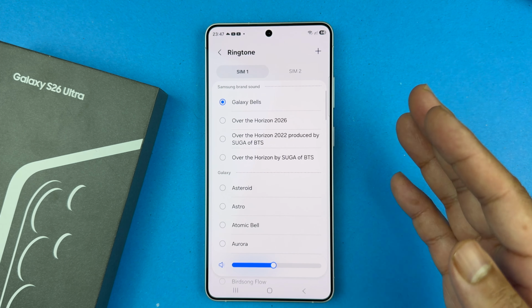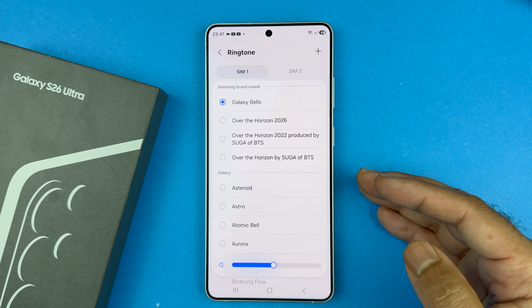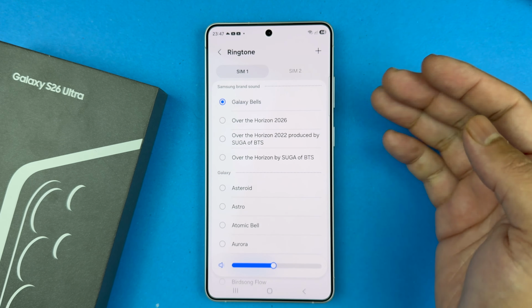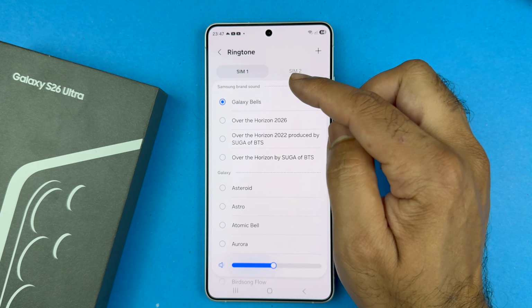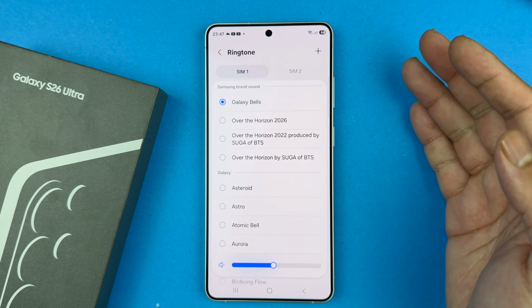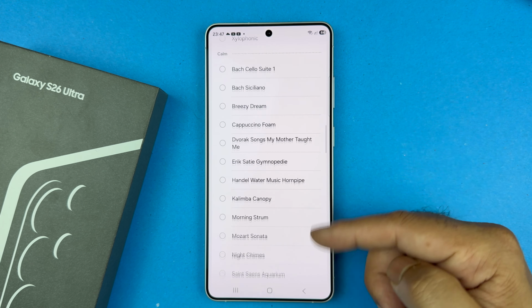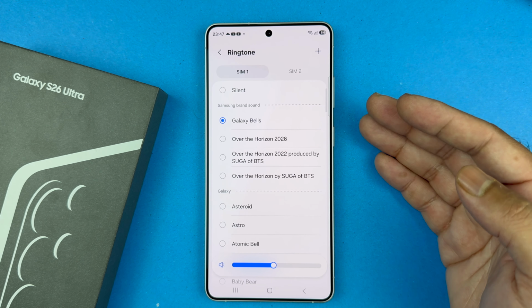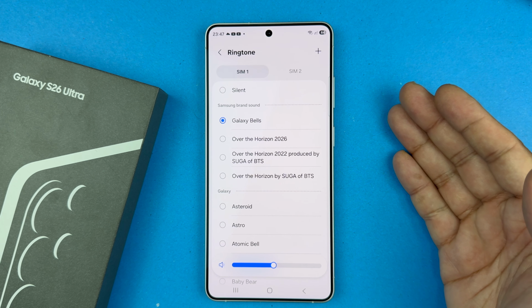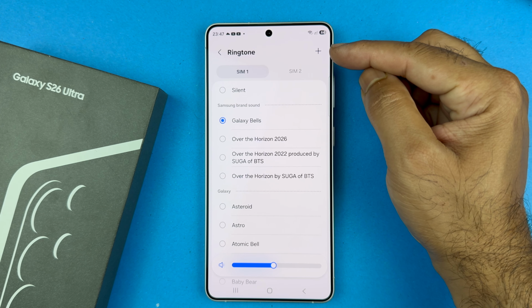Galaxy S26 Ultra has the option to select a different ringtone for each SIM card. Select the SIM for this tab. At present, SIM 1 is selected. Now choose the ringtone from these preloaded tones. If you want to set a custom song as a ringtone, then tap on this plus sign.